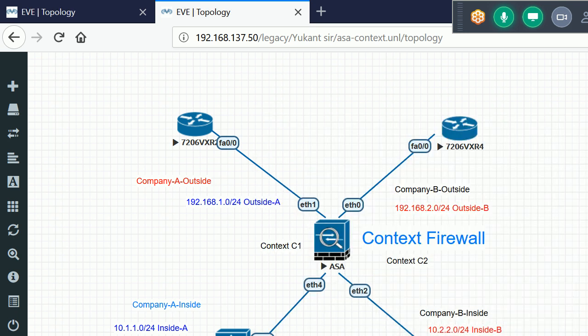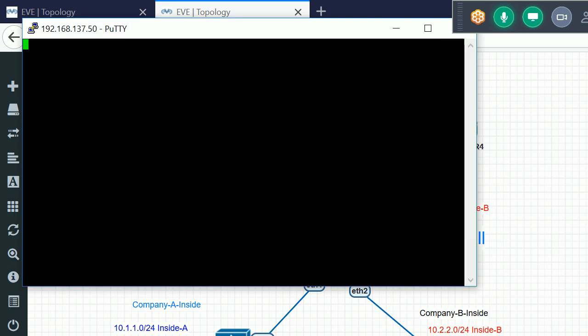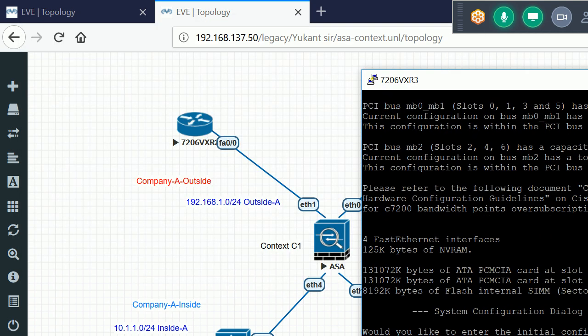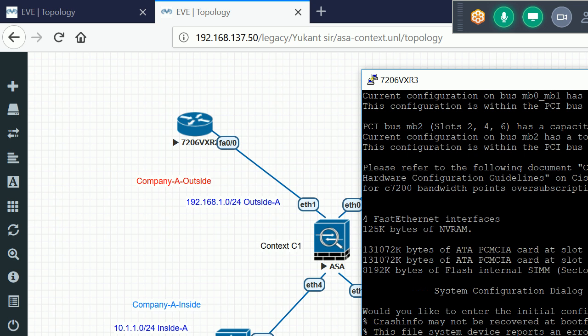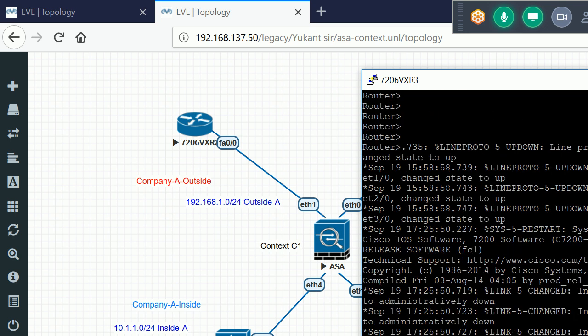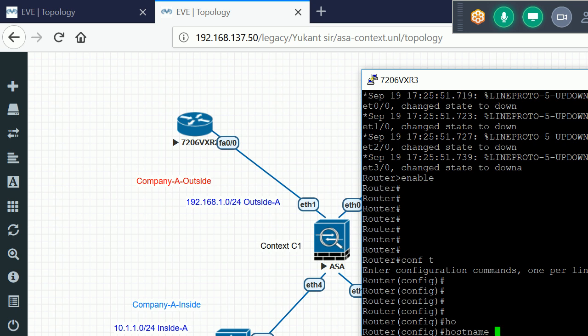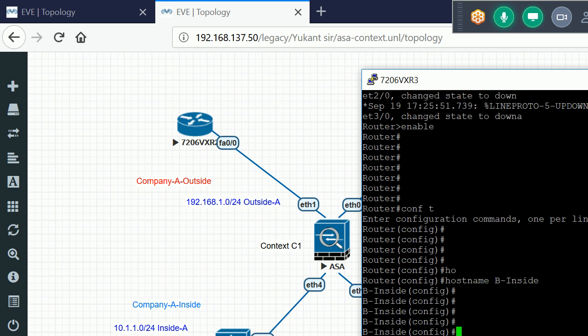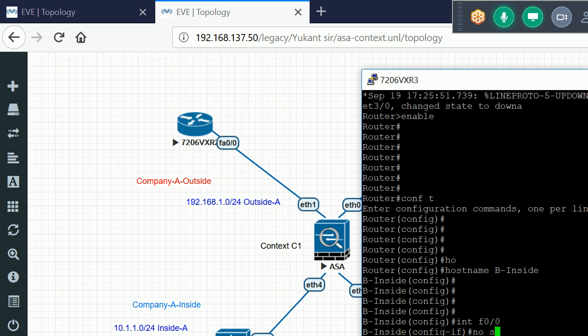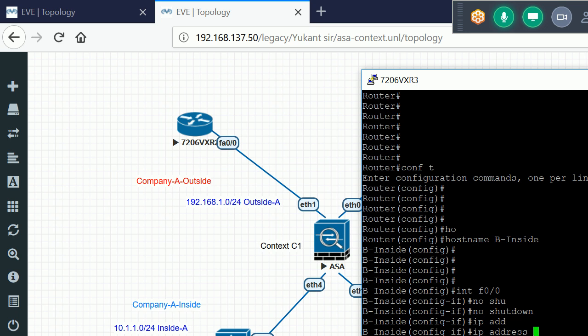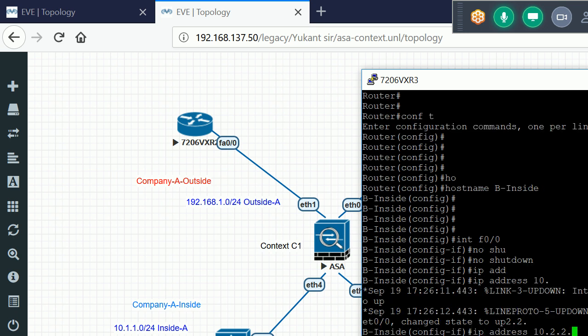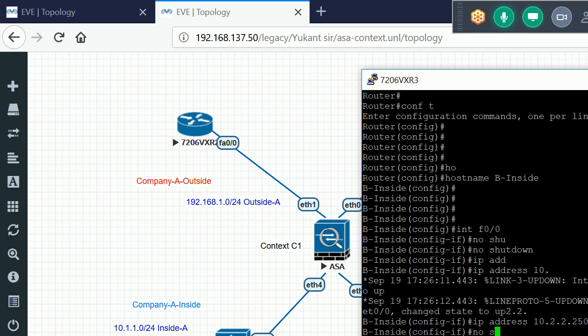Okay, so now let me go to my inside host as well. Conf t, hostname company B inside, interface f0/0, no shut, IP address. Here I am using the 10.2.2 network, 10.2.2.250 255.255.255.0, no shut.